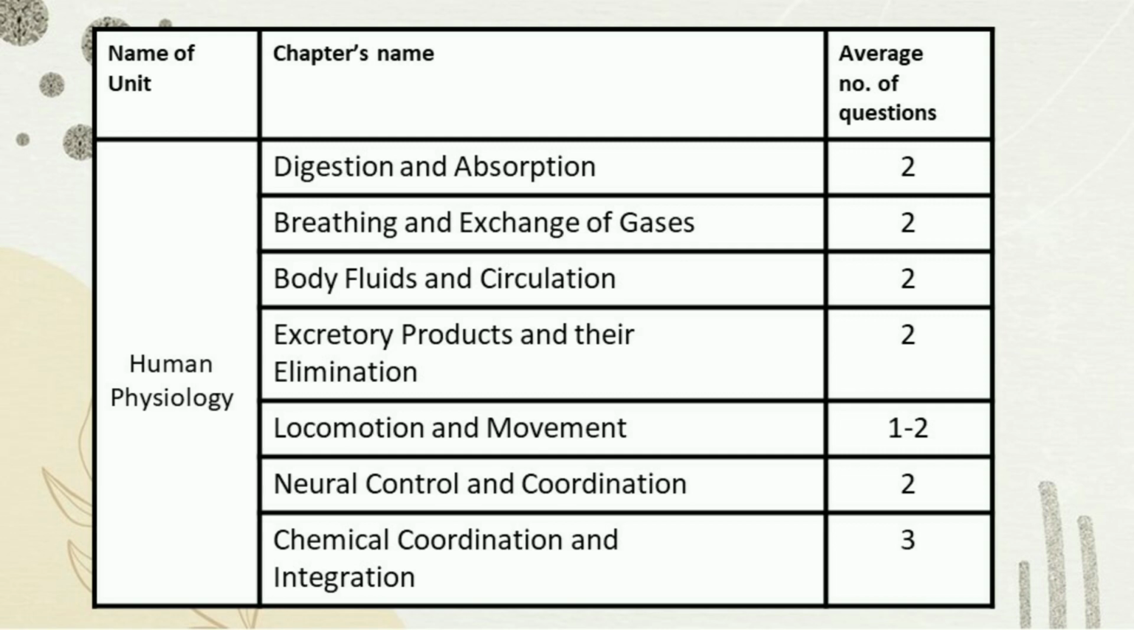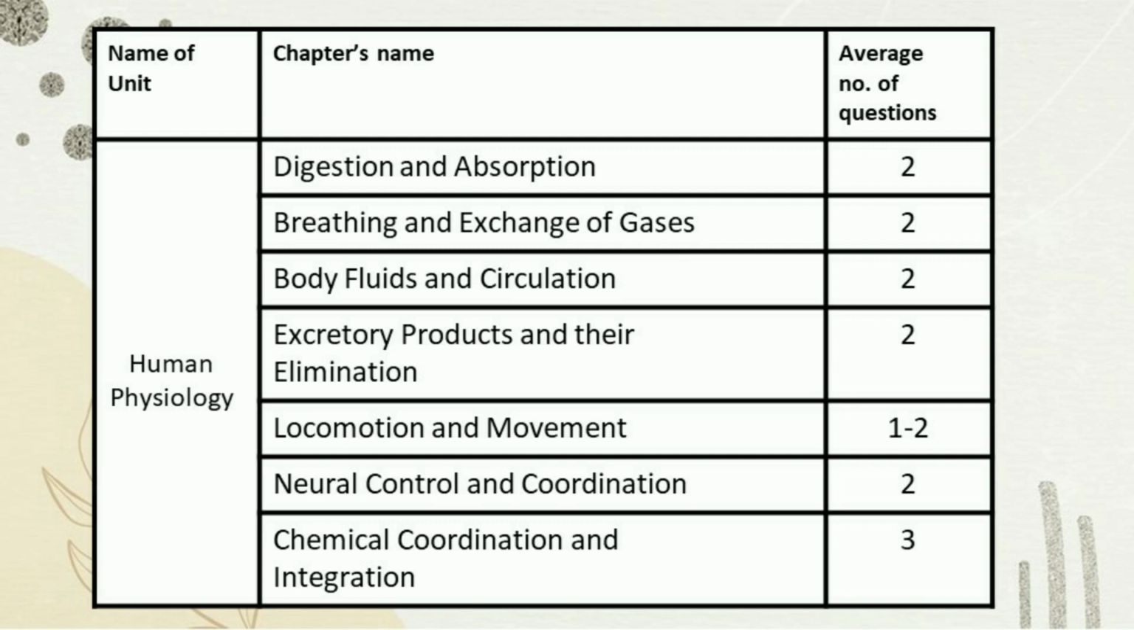Again, around 2 questions are asked, and the important topics are respiratory system, transport of gases, and respiratory disorders, and pulmonary volumes and capacities. Next chapter is body fluids and circulation. Again, around 2 questions are asked, and the important topics are blood, general description and RBCs, human heart, double circulation and blood groups.